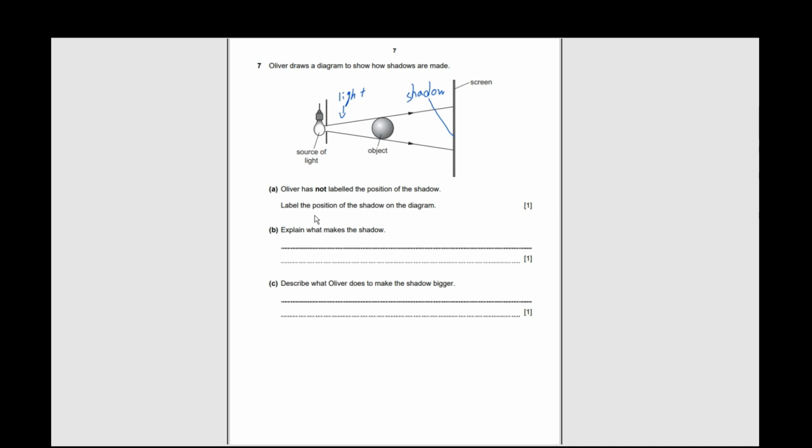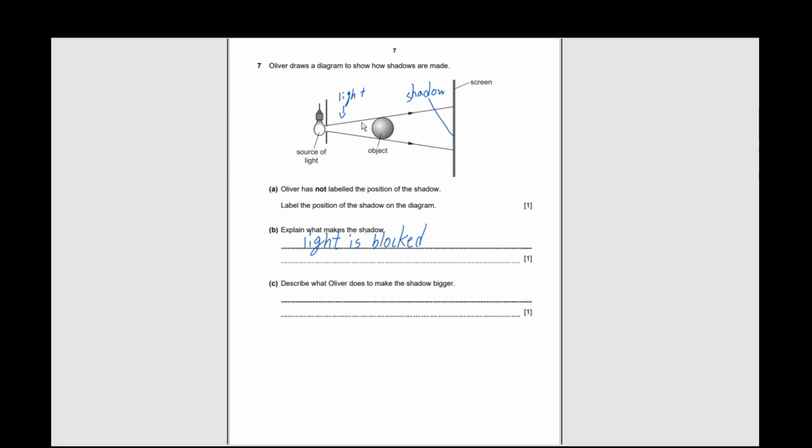First point is light is blocked by the object. As you can see in this example, the light is not going through. So the object is actually blocking the light.